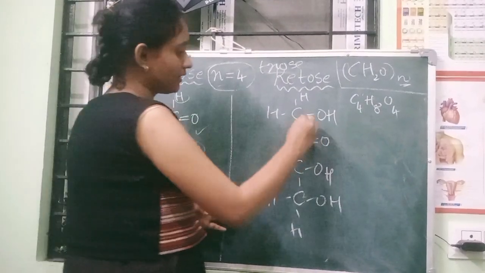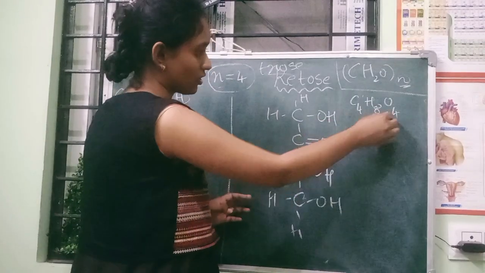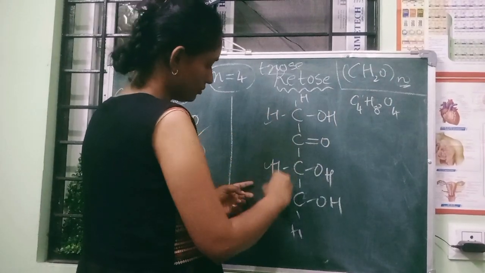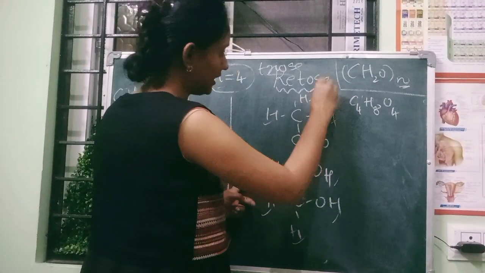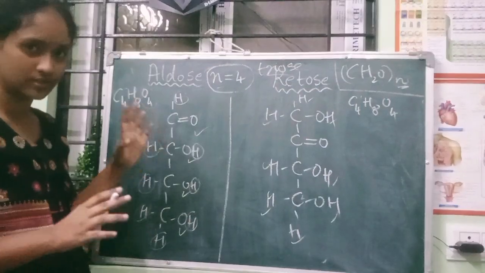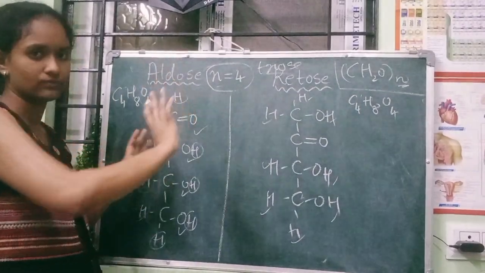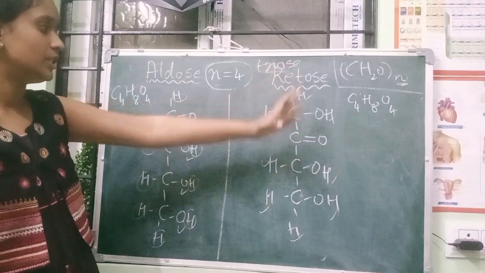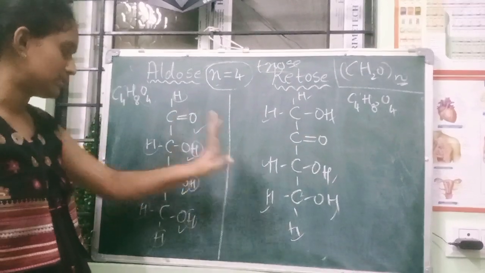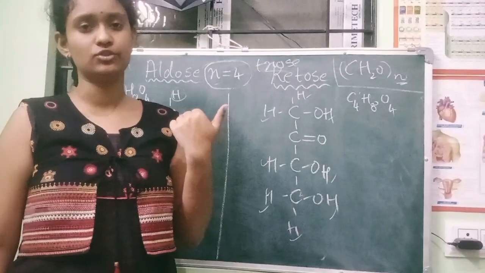Yeah. And on this side, 1, 2, 3, 4 carbons, 1, 2, 3, 4 oxygens. Hydrogen should be 8: 1, 2, 3, 4, 5, 6, 7, 8. Okay, so like this you have to study. See, aldehyde: the first carbon is double bonded with O. Ketone means the second one. The remaining right side should be OH. The remaining part should be with H.